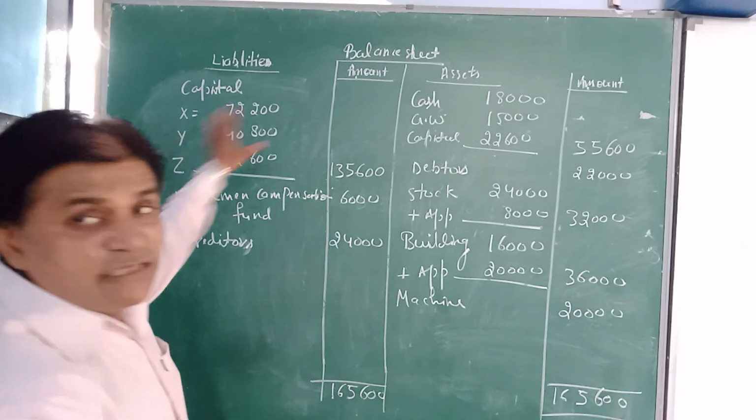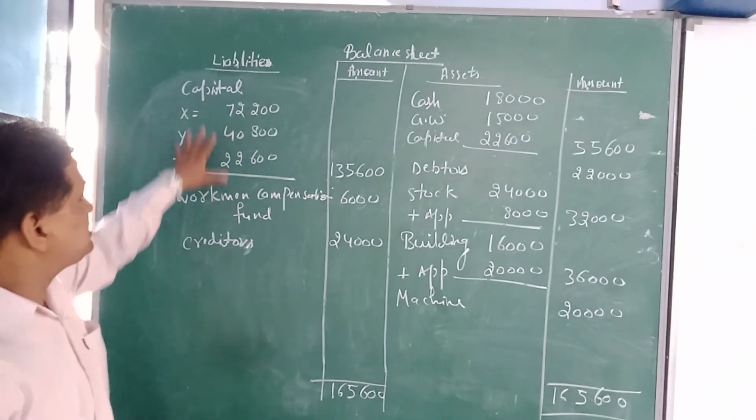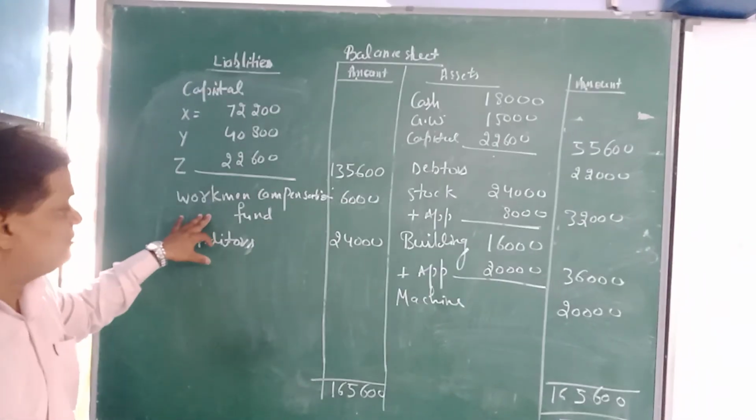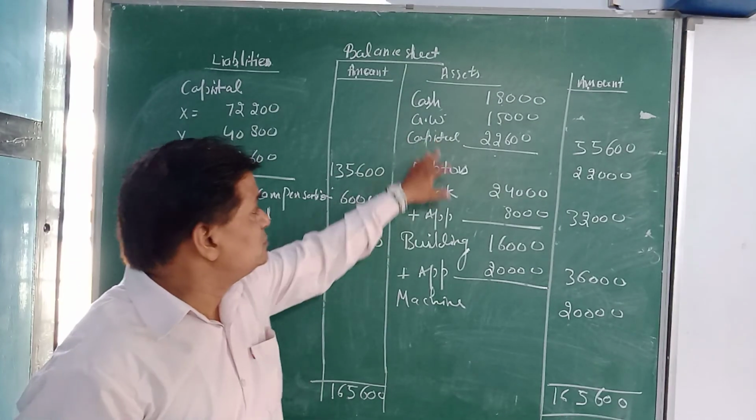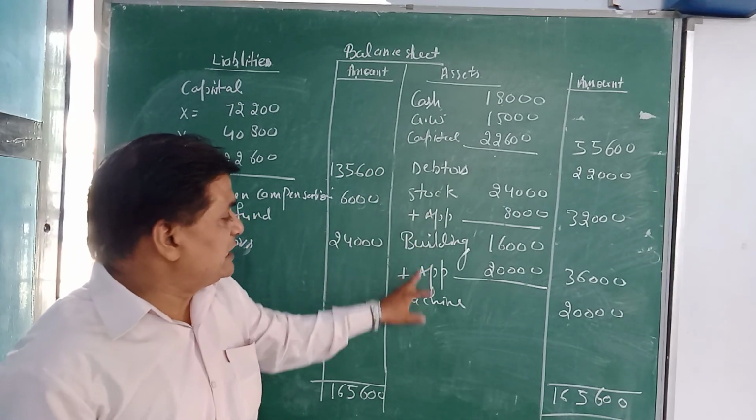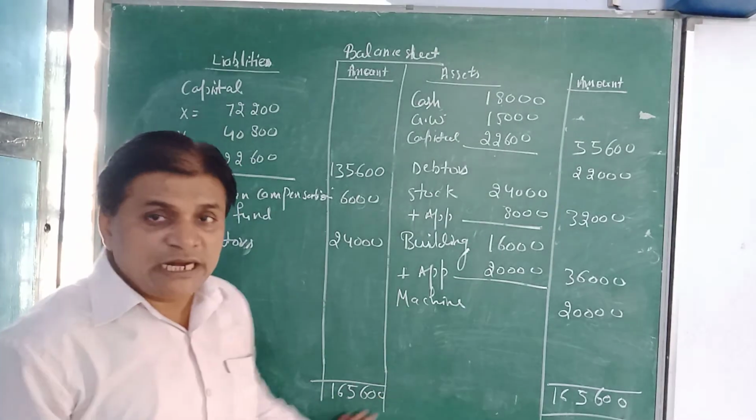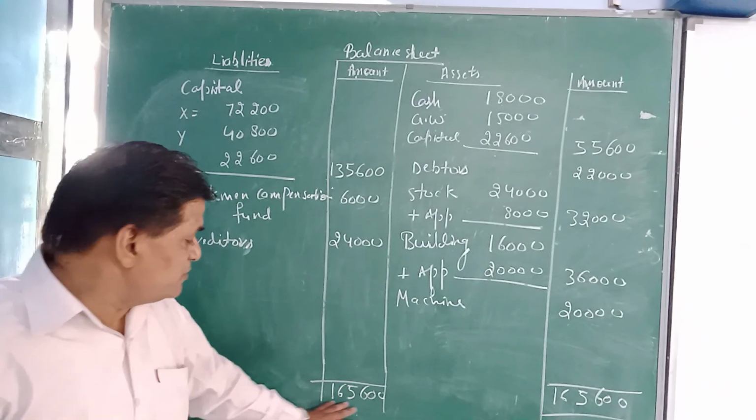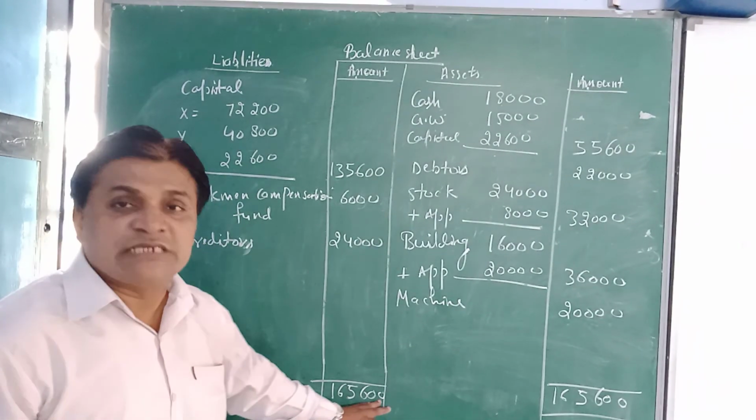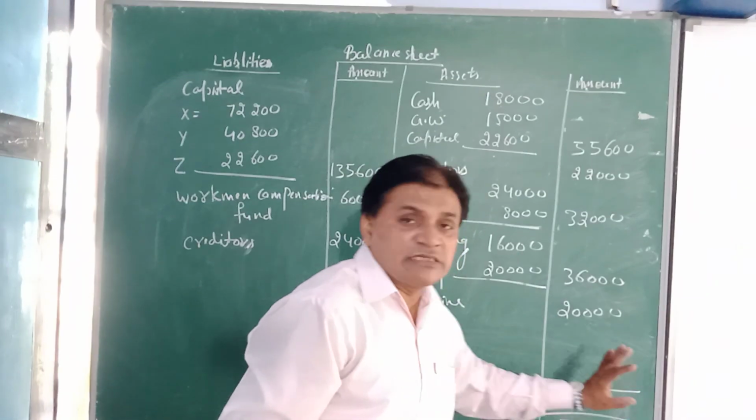We can recap this question. Liability side, first of all capital account, workmen compensation fund, creditors, and asset side, first of all cash account, and debtors, stock, building and machinery. After that we can total and tally the amount. The total would be the same, 1,65,600 and 1,65,600. Thank you.